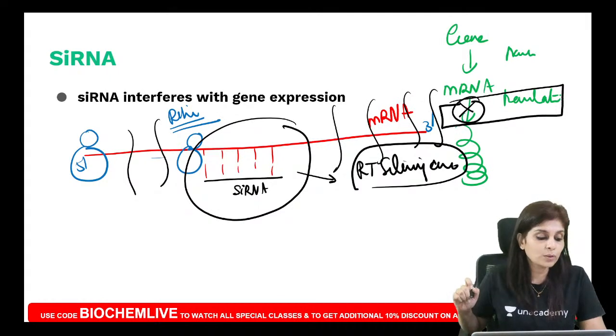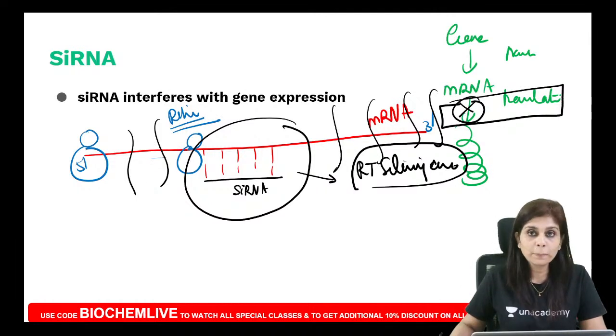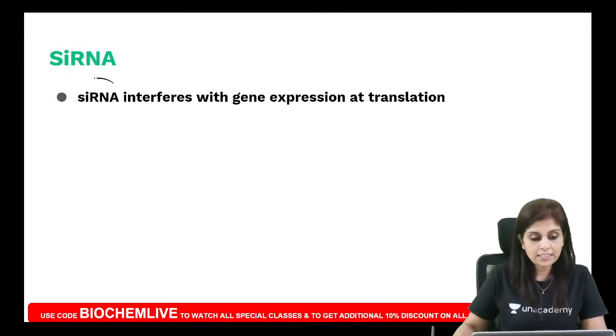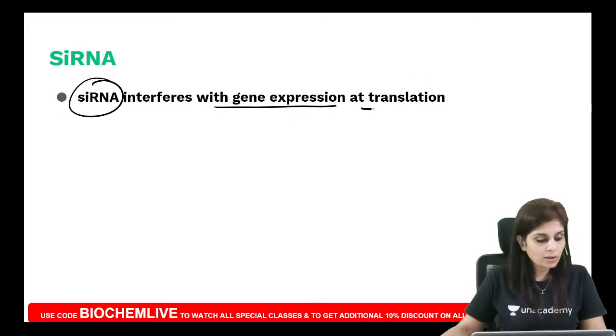You have interfered with gene expression. At what level? At translation level. Is that clear to all of you? So what do siRNAs do? siRNAs interfere with gene expression at translation level. So how do they interfere with gene expression at translation level?